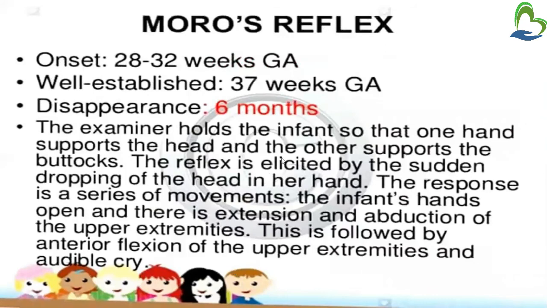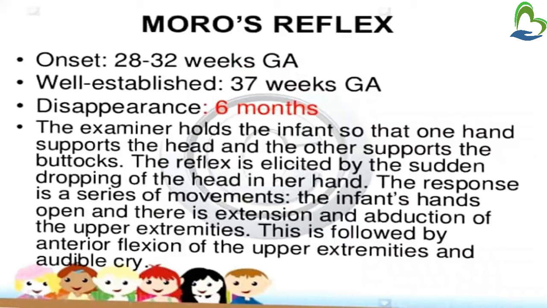Then next is Moro's reflex. The onset is 28 to 30 weeks of gestational age, and it is well established at 37 weeks of gestational age. Moro's reflex disappears at 6 months. The examiner holds the infant so that one hand supports the head and the other supports the buttocks. The reflex is elicited by the sudden dropping of the head in her hand. The response is a series of movements.